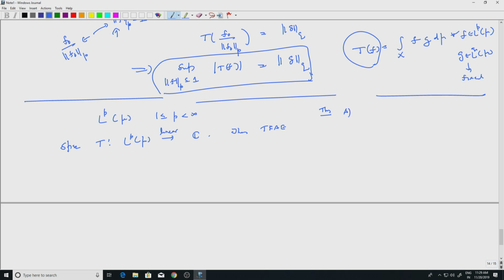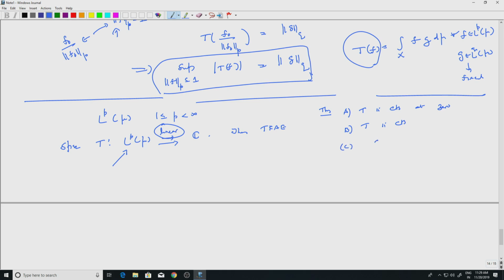A: T is continuous at 0. Remember, this is a vector space, so there is a 0, which is the zero function or the equivalence class corresponding to 0. T is assumed to be linear. B: Then T is continuous, that is, T is a map from LP mu to C which is continuous at all points, not just at 0.